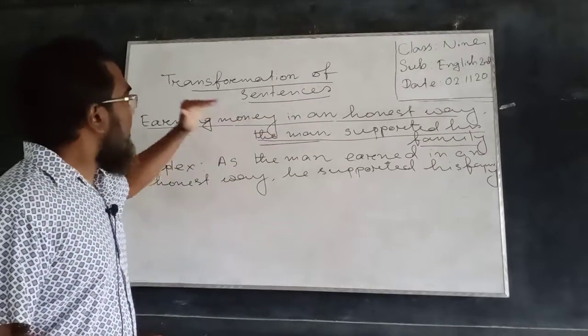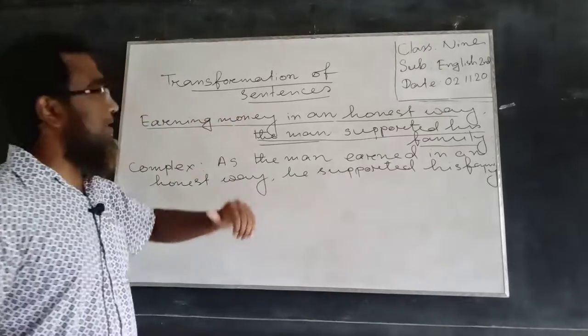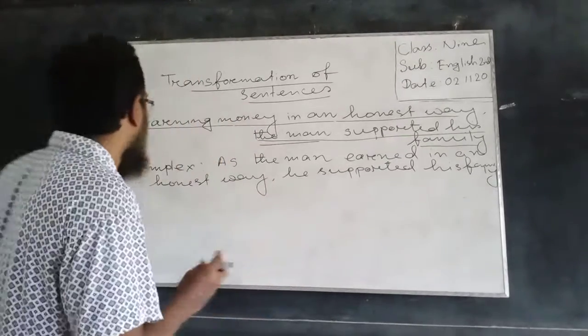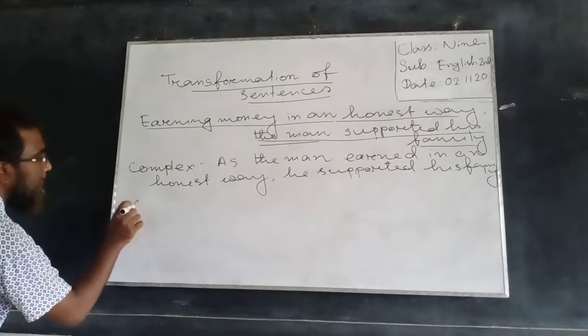Now we will transform the same sentence, the simple one, into a compound one. How can we transform it?